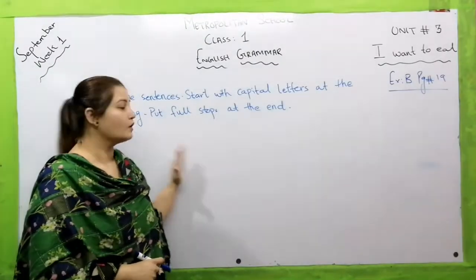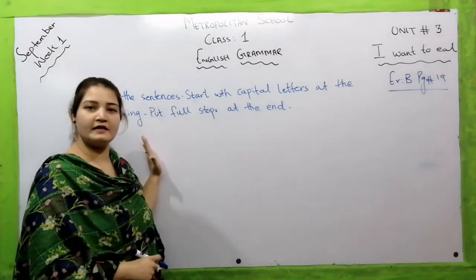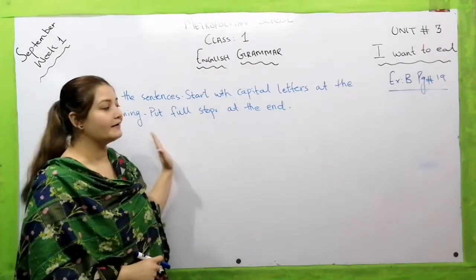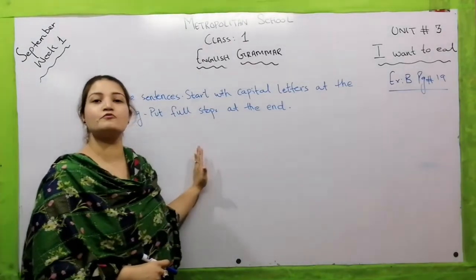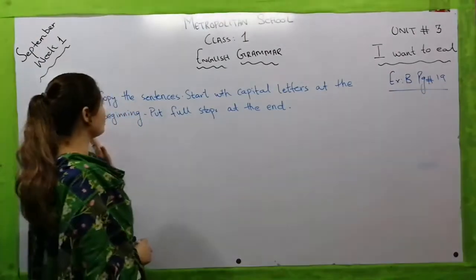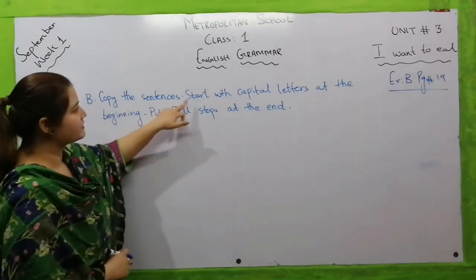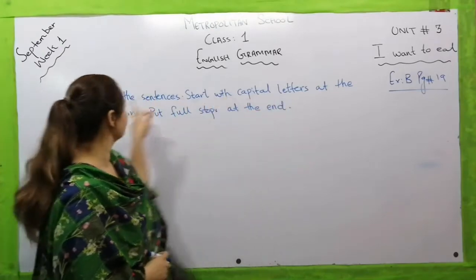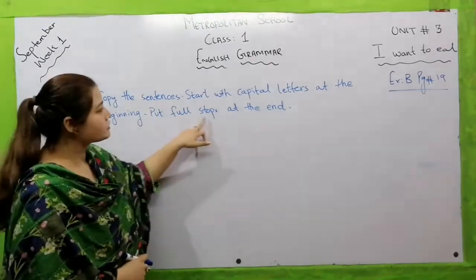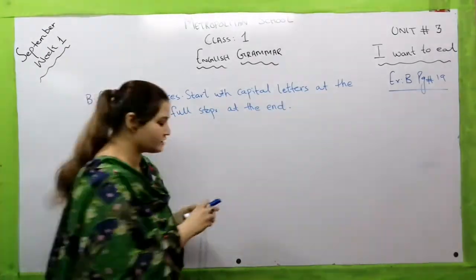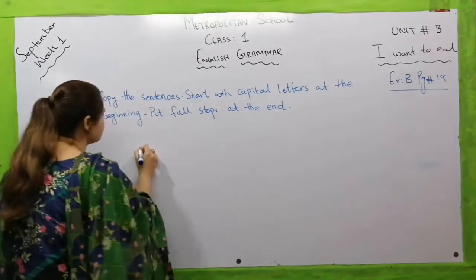Now what is punctuation? We have to put the first letter as a capital one, and at the end of the sentence we will have to mark a full stop. What do we have to do? Copy the sentences, start with capital letters at the beginning, put full stops at the end. Now let's start writing these simple sentences.